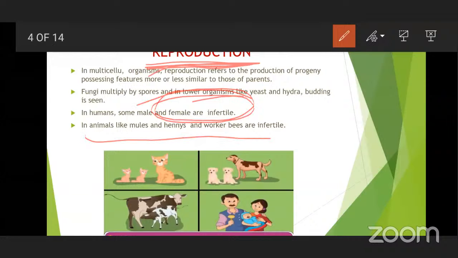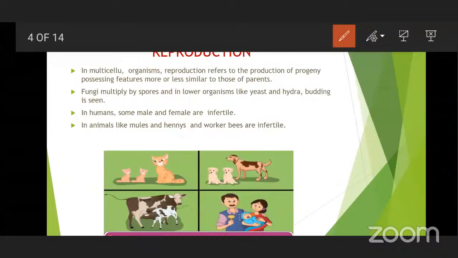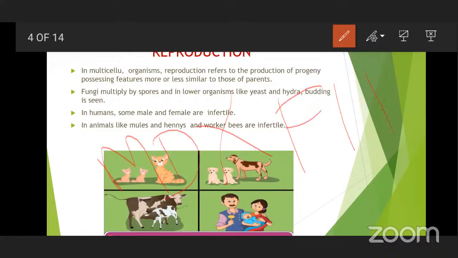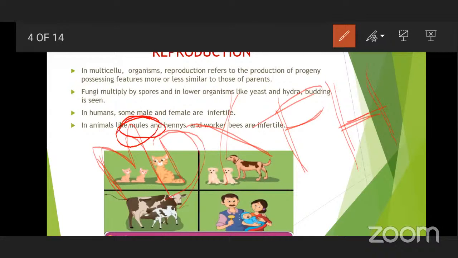Not only humans but also animals like mules and hennies. A mule is nothing but a cross between a male donkey and a female horse. In nature it occurs, not in captivity. This male donkey and female horse cross and give this mule. This mule is sterile, meaning unable to give rise to the next generation. So these mules are generally used in mountains by soldiers for carrying loads. They are sterile.